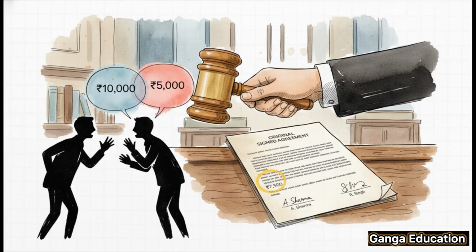Let's make this crystal clear with an example. Imagine A and B are fighting over a contract. A says the payment was for 10,000 rupees, but B swears it was only 5,000. What will the court do? It won't just listen to them argue. The judge will say, show me the original signed contract. That's the best evidence rule in action right there.